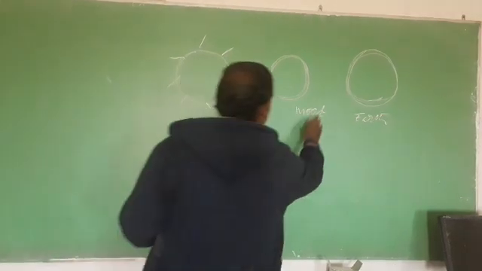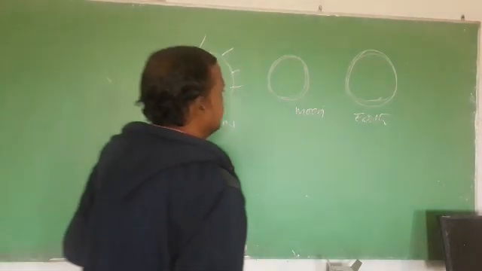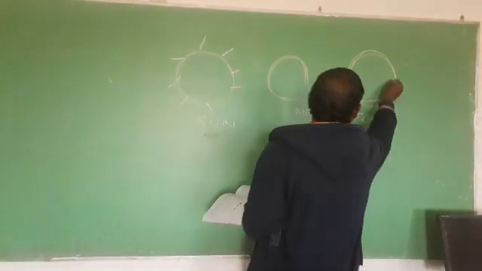The moon blocks the light rays of the sun and doesn't allow them to reach the earth surface. This is the earth.